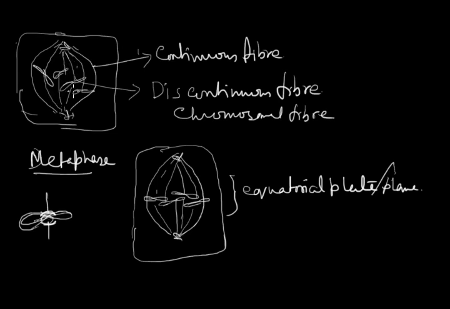Through this differential contraction, the chromosomes are arranged at the equatorial plane. During metaphase stage, the chromosomes are most properly visible. The visibility of the chromosome is much better at the metaphase stage.